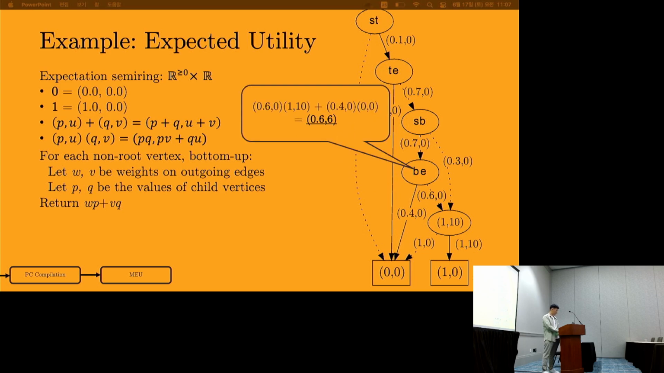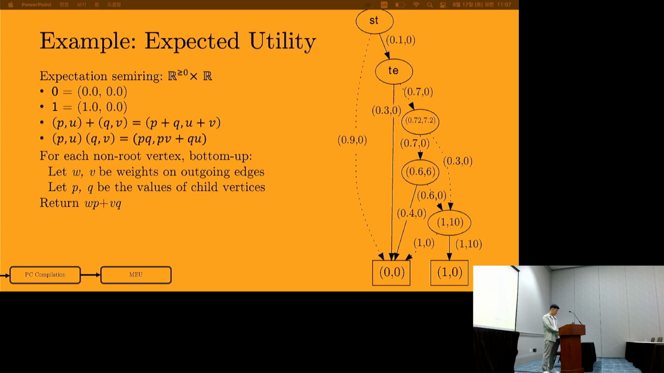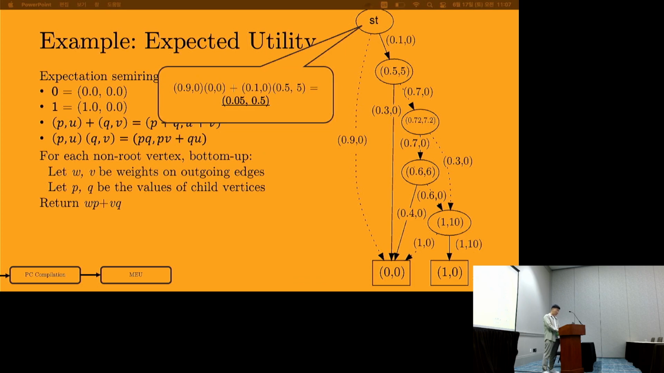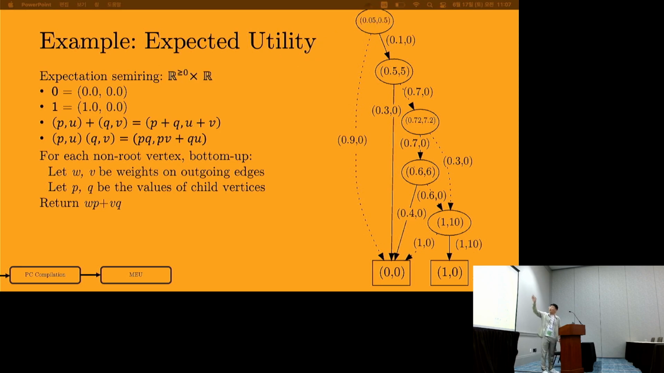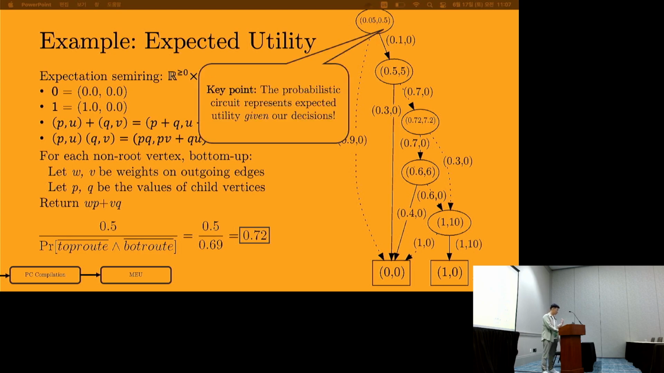This is rather tedious computation, so I'm going to rush this along. And finally, we have that our ST node gives the value 0.05, 0.5. What we then do is pull out the second coordinate, which is our expected utility, and divide by Bayes' rule by the probability that our event occurred to get our correct expected utility. The key point here is that the probabilistic circuit represents expected utility given our decisions. Notice how we first fixed the choice that we're going to investigate T and not B.